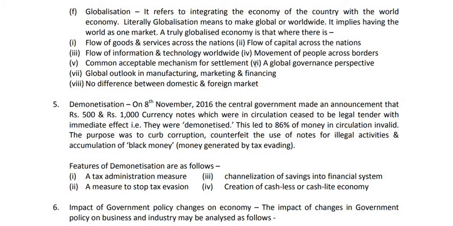It can move worldwide. Number 4, movement of people across border. That means people can go for work, for earning from any place to any other place in the world. Then a common acceptable mechanism for settlement. Settlement here means payment. Whenever there is buying and selling between 2 or more countries, there must be a common acceptable mechanism for settlement of transactions. So this is a feature of a globalized economy. A global governance perspective, that means there must be some agency, some authority which can govern the global economy.